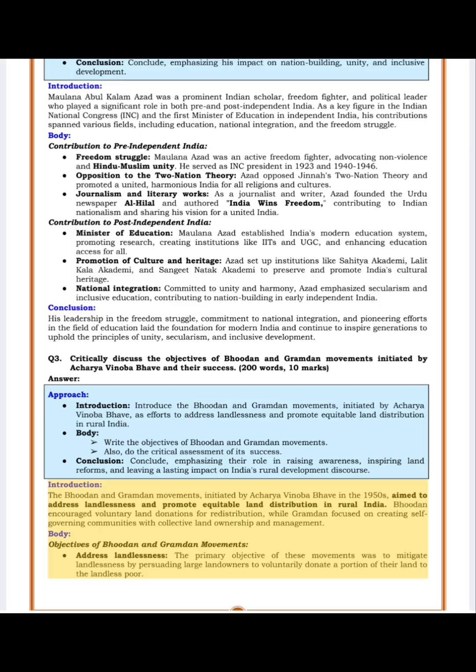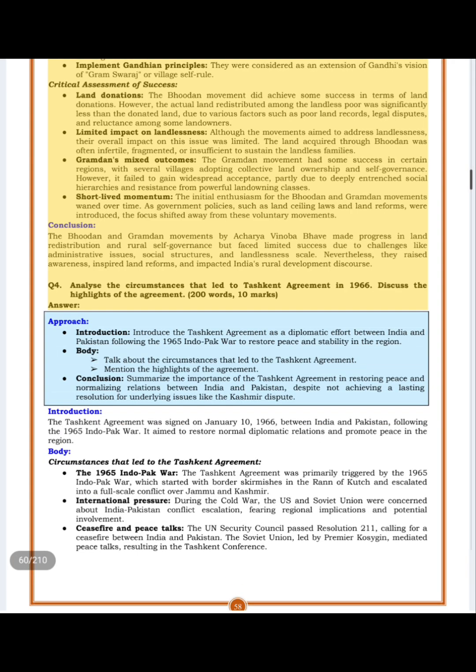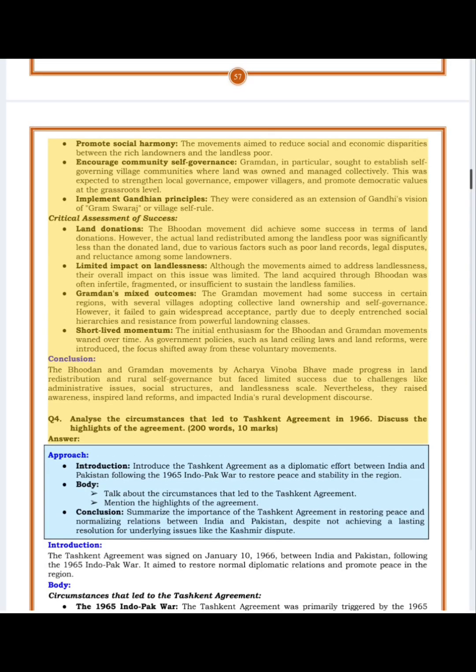Body. Objectives of Bhoodan and Gramdan movements. Address landlessness. The primary objective of these movements was to mitigate landlessness by persuading large landowners to voluntarily donate a portion of their land to the landless poor. Promote social harmony. The movements aimed to reduce social and economic disparities between the rich landowners and the landless poor.